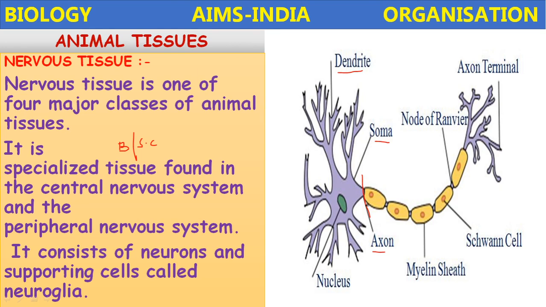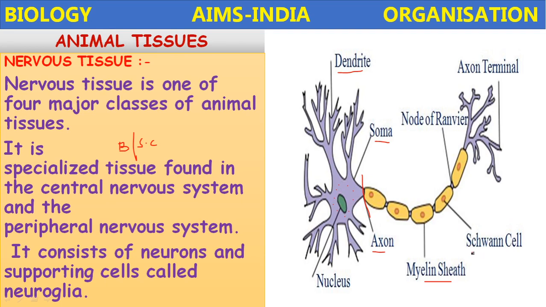It possesses a special substance, it contains ribosomes and some nuclear material is present inside. And the axon is the tubular portion which is covered by a fatty layer called the myelin sheath.